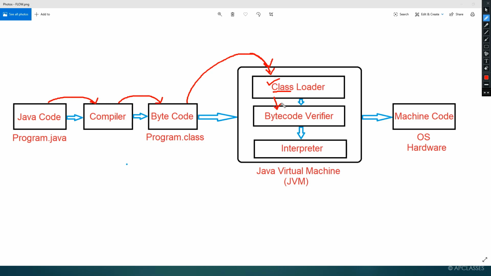then it will be checked. This bytecode will be checked. This is called the bytecode verifier. This bytecode will be checked for whether it contains any error or not. There are possibilities that the bytecode might contain some error. See, you have to know this thing.